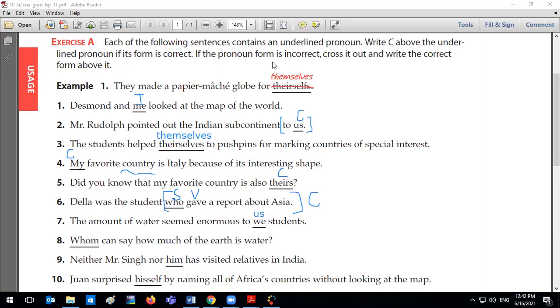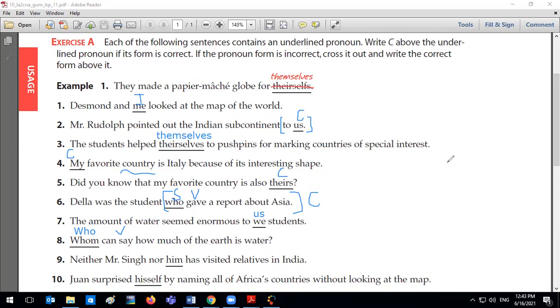I don't want you to read the rule. I want you to explain. Who can say how much of the earth is water? It's supposed to be who because what do you need here? Subject. We need a subject. Because we already have the verb phrase, which means can say. So we have can say, who, subject. All right, subjective. And number 9, Hannah Hamdi, please. Neither Mr. Singh nor him has visited relatives in India.